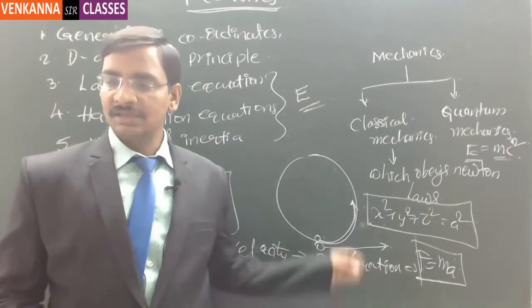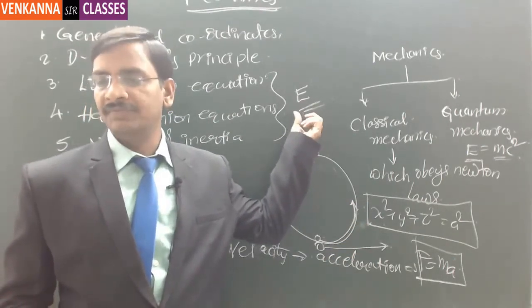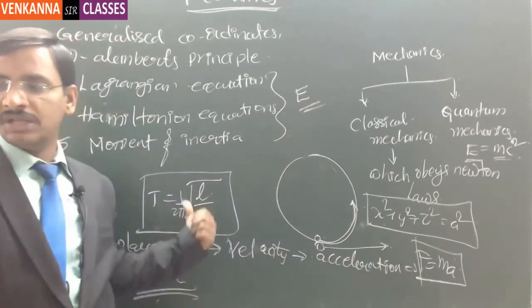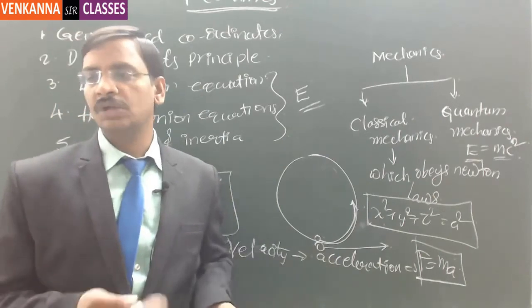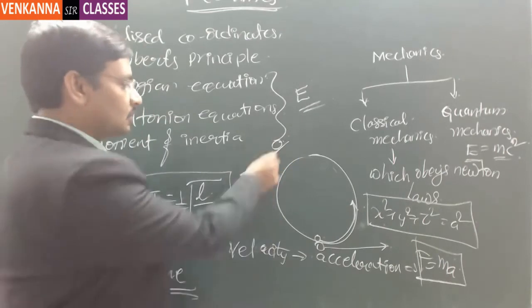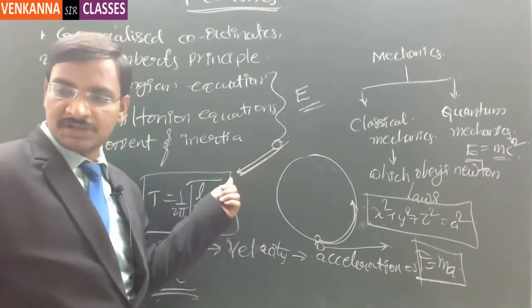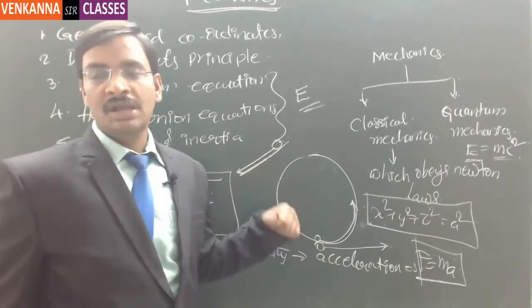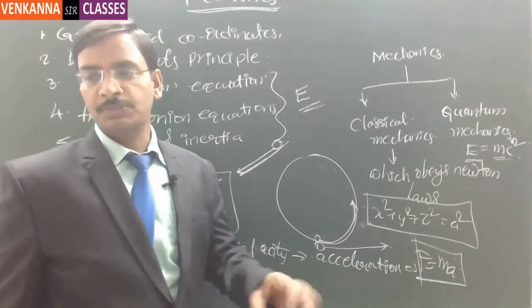But if you bring the energy equation into the picture, then this usage of energy can derive the same phenomena that we derived as part of simple harmonic motion or any kind of random motion. Suppose there is a rolling motion, that means there is a slant, and a ball is left on it, so it is going to travel in this particular direction. That is subjected to the constraint of this particular path. Deriving all these constraint-related motion equations with the help of Newton's equations is very, very tough, almost impossible.